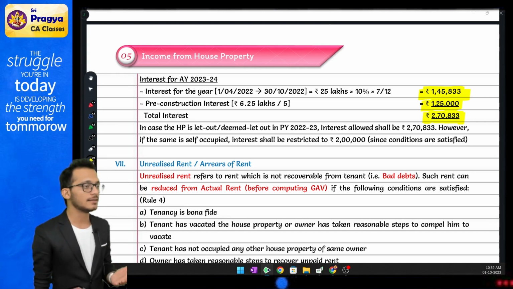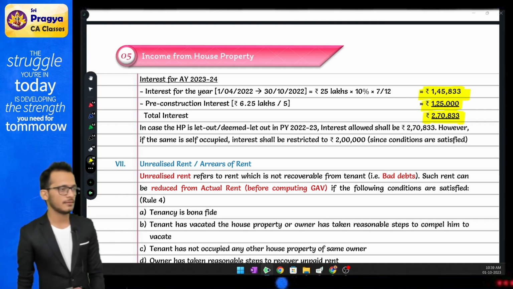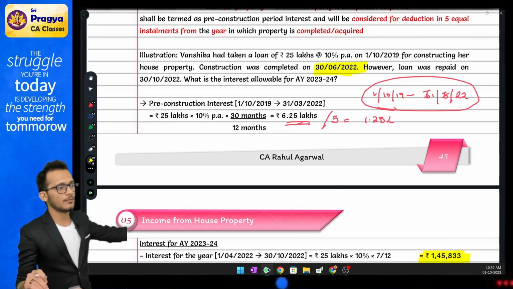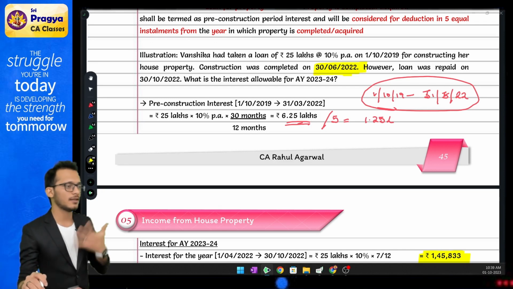Yes, provided it is LOP. If it is SOP, Rahul, restrict to 2 lakhs. Why 2 lakhs? Because all conditions are satisfied. Loan was taken after 1999. Loan is taken for construction. House is completed within 5 years. All conditions satisfied. So the deduction has become 2 lakhs.